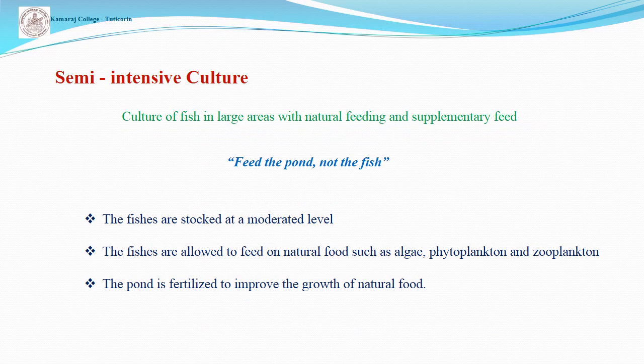Semi-intensive culture means culture of fishes in large areas with natural feeding and supplementary feed. It is intermediate between intensive and extensive culture. The fishes are stocked at a moderate level. The fishes are allowed to feed on natural food such as algae, phytoplankton and zooplankton. The pond is fertilized to improve the growth of natural food.